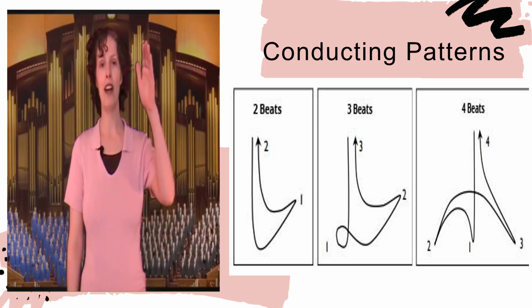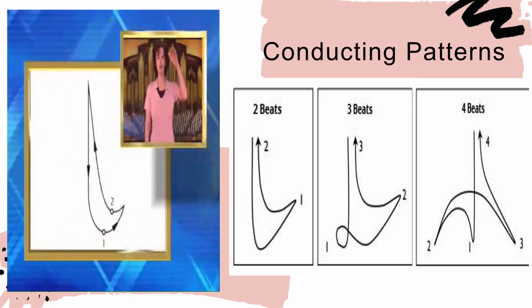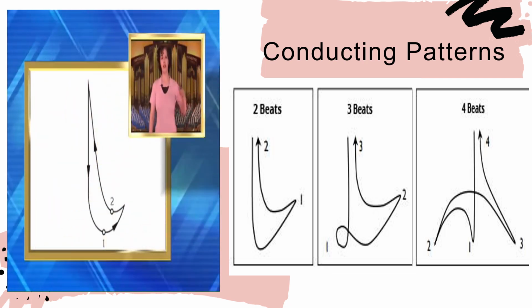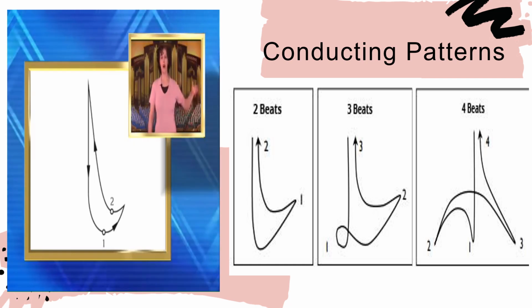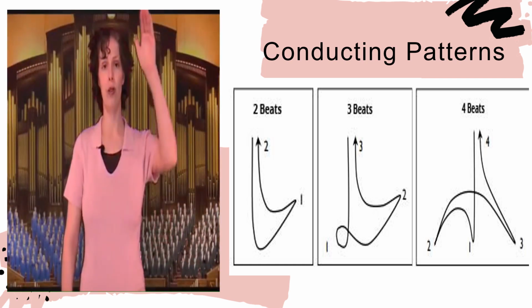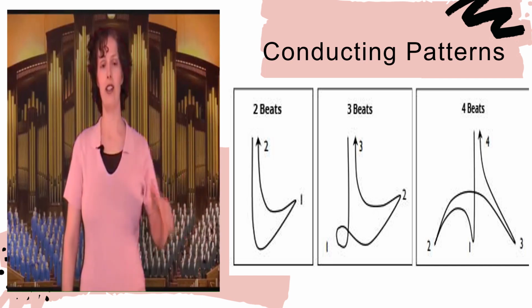A 2/4 pattern is like a backwards J. So you go down and the ictus for beat 1 is out to the side, beat 2 is at the top. Beat 1 and 2, 1 and 2, 1 and 2.